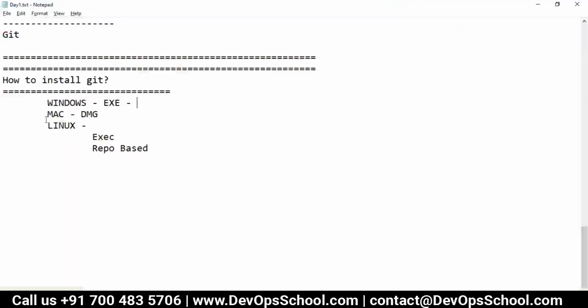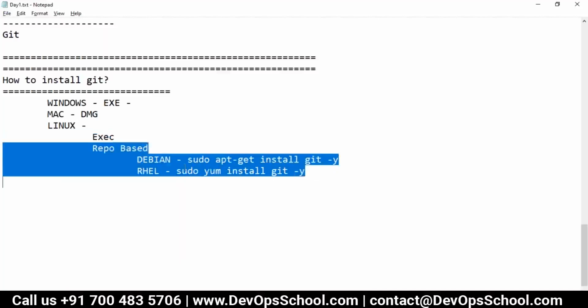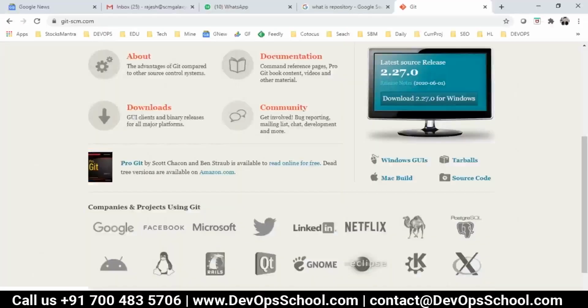But many people, if they are using Linux, want the repo based. Repo based means if you are using the Ubuntu Debian family, typically we'll use sudo apt-get install git. Or if you are using the RHEL family, CentOS and stuff like that, then you will use yum install git with -y. That's all. So if you're not using the executable, you can install from this.